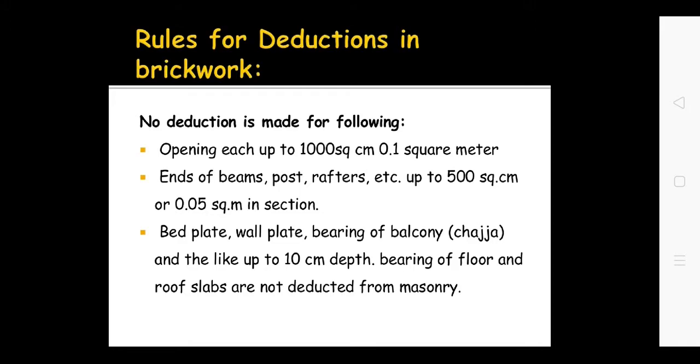The first line is very important: no deduction is made for the following. Whatever the following items are, there is no deduction for brickwork. Opening each up to 0.1 square meter area. If we assume that the opening area is less than 0.1 square meter, then for that there will be no deduction in the brickwork. That area need not be deducted from the brickwork.